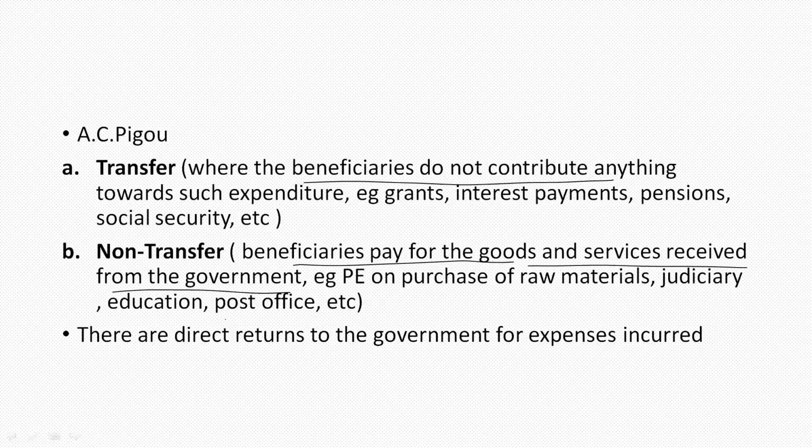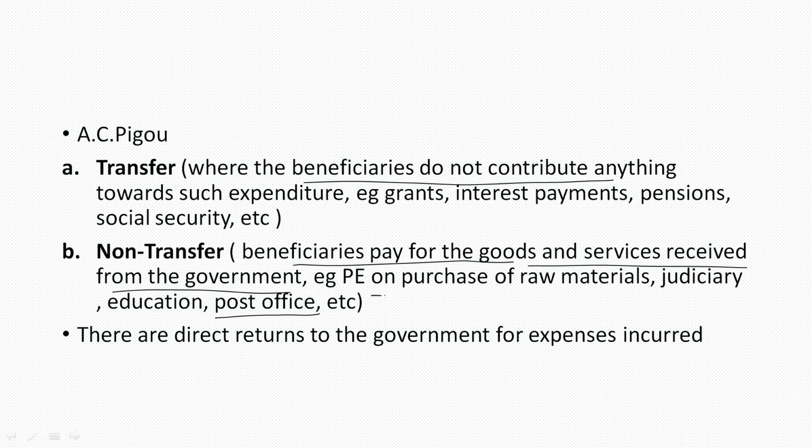Post office services, we are paying. If we go to a post office and send a courier or a registered post, we have to pay a certain amount according to the weight and the place, and our registry goes. So, for post office services, the beneficiary is availing them, public expenditure is done on conduct and arrangement of all these things, but a certain amount is paid by the beneficiary.